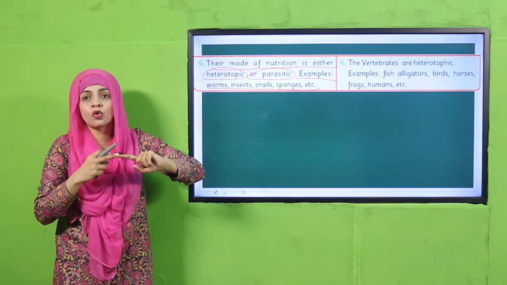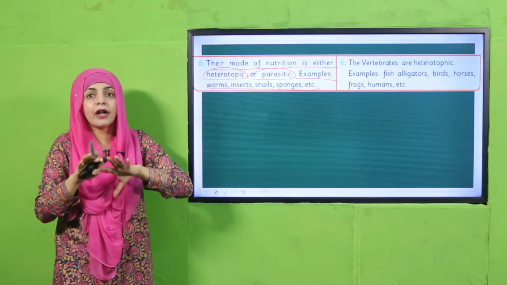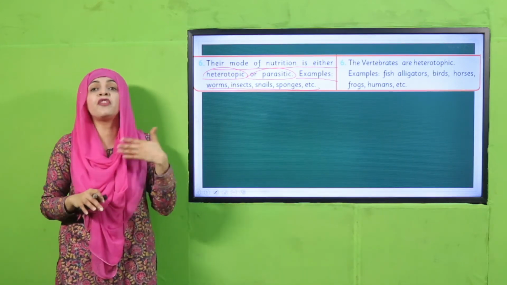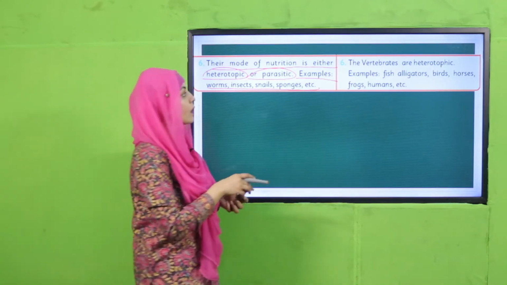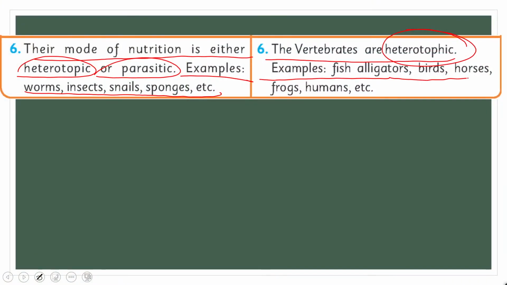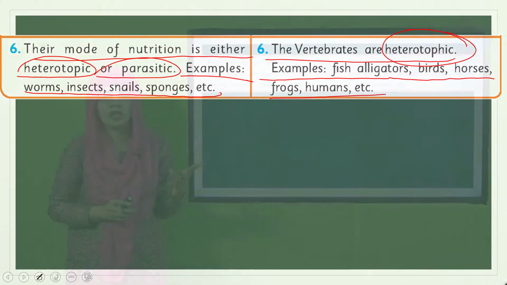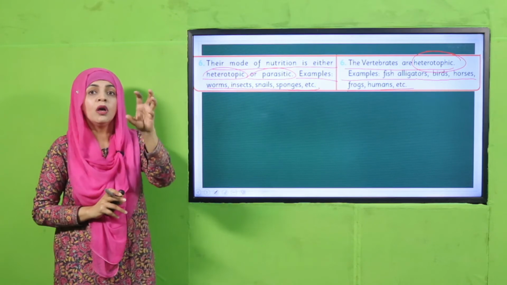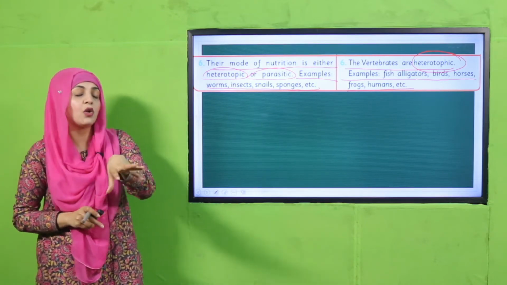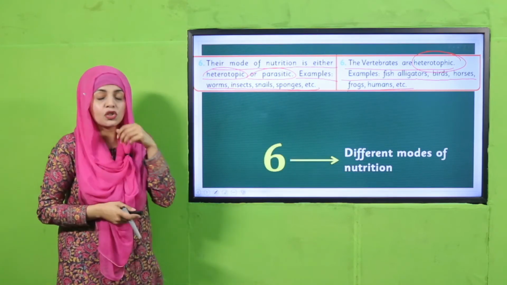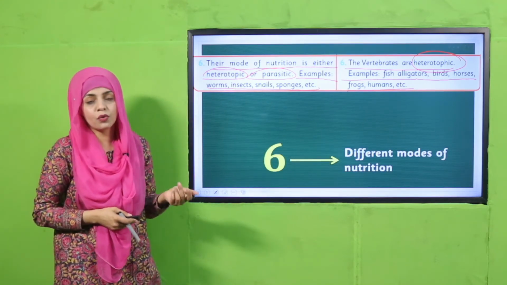एक ऑटोट्रॉफ होता है, plants autotroph हैं, that means they make their own food, and heterotroph means they eat on other plants or animals, and parasite means to feed on somebody else. The vertebrates are heterotrophic. Examples: fish, alligators, birds, horses, frogs, humans, etc. यानी कि ये जो vertebrates हैं they are always heterotroph, यानी कि ये अपना खाना दूसरे plants और animals को खाकर they feed on them, and then that's how they get energy. So another difference is different mode of nutrition.